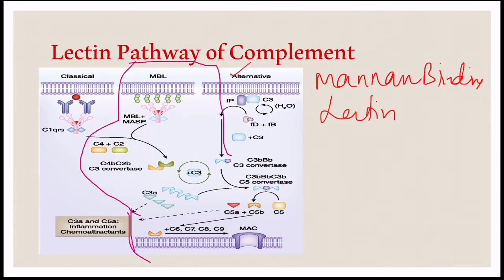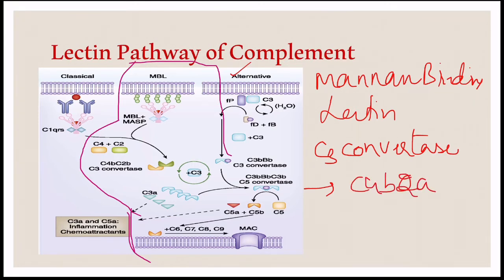The lectin pathway is similar to that of the classical pathway. It proceeds through the activation of a C3 convertase composed of C4b and C2a. The difference here is that it is not antibodies that activate this pathway, but this pathway uses proteins.